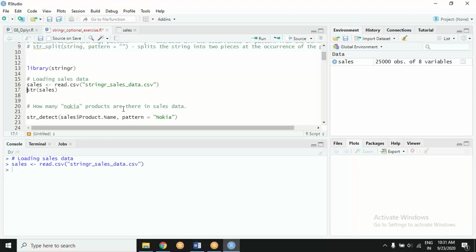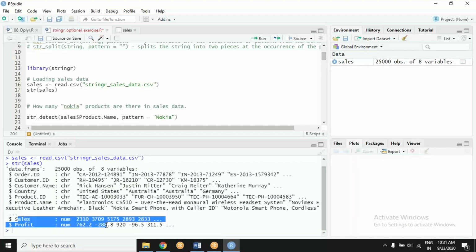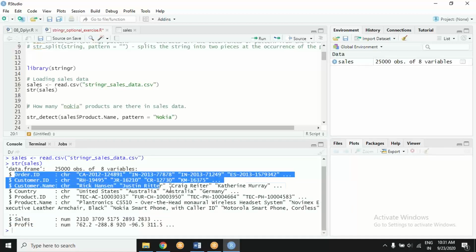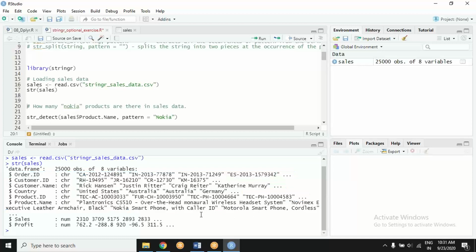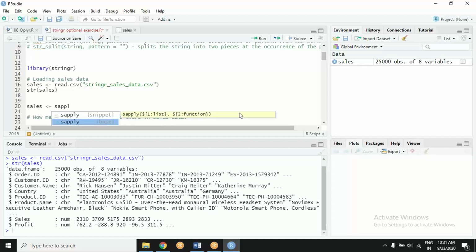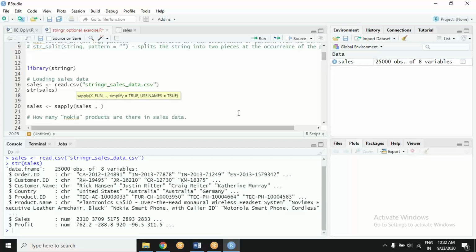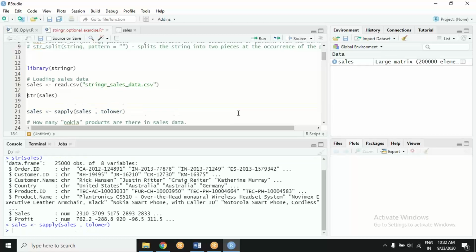See, the problem is I read the dataset, I see the structure. So these are numbers and they should be numbers, sales and profit. The rest are characters because there are some strings there. I want these strings to be in a common case. So I chose sapply to do that. I want to convert the sales dataset into lowercase, so the function is tolower. What will go wrong if I do that and I check the structure again?